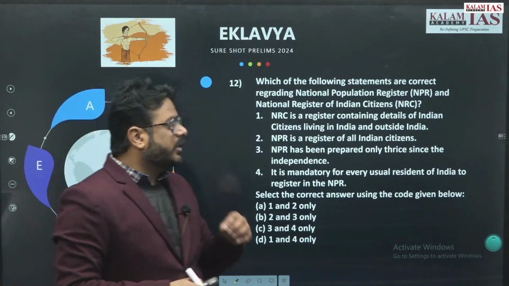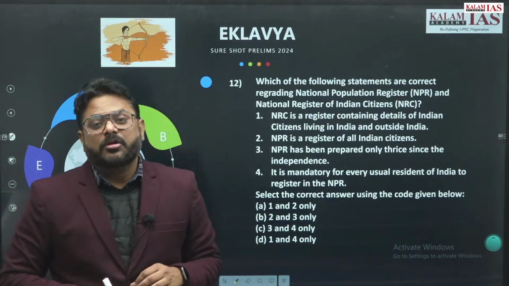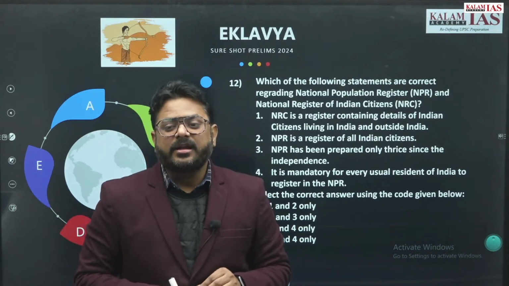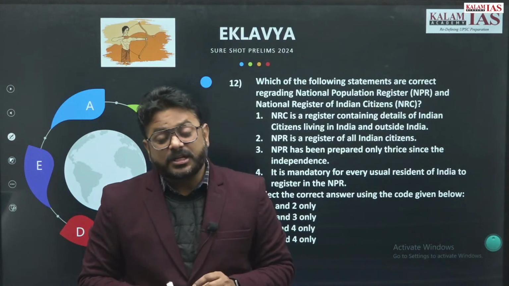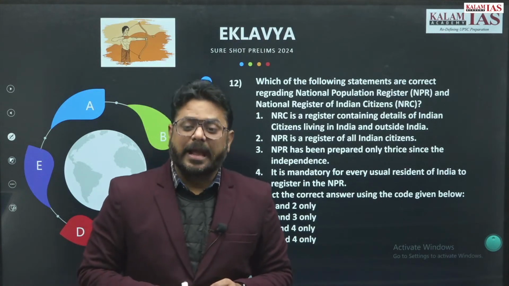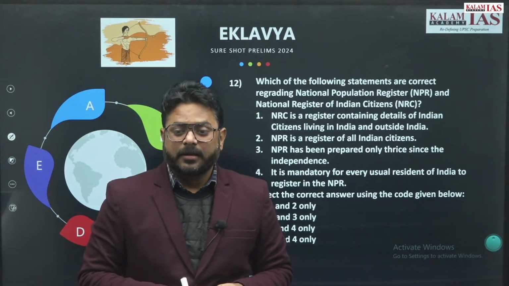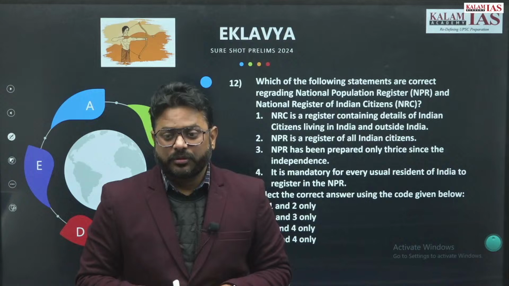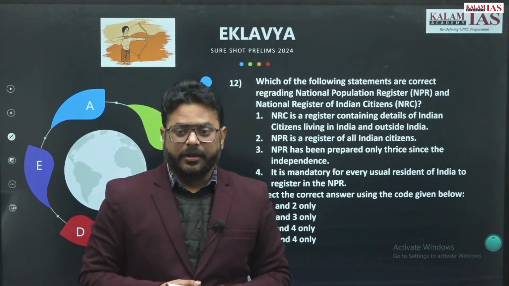Now question number 12. There has been lots of debate about the NRC and NPR, and students get confused lots of times. What is the difference between NPR and NRC? Who does each cater to? But actually it is written inside the name only.